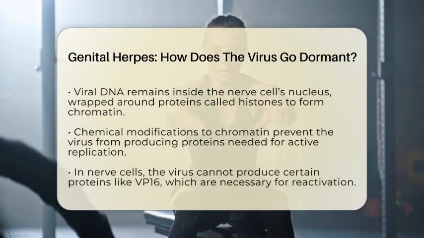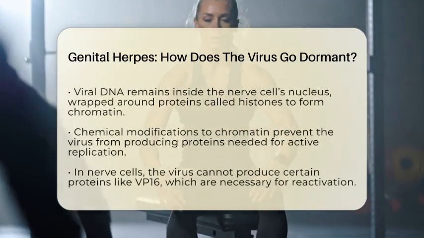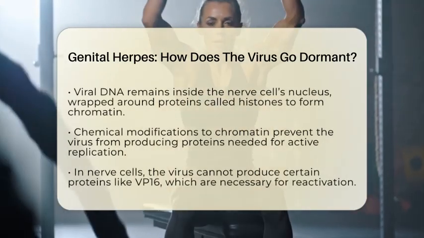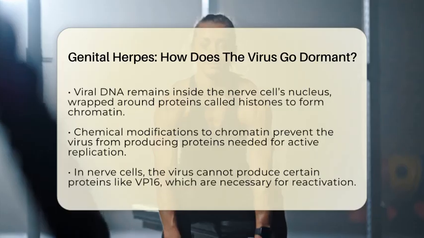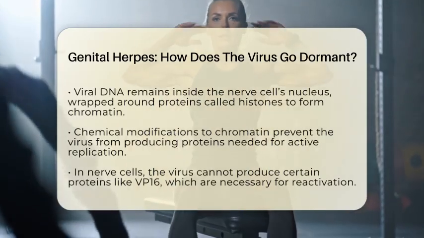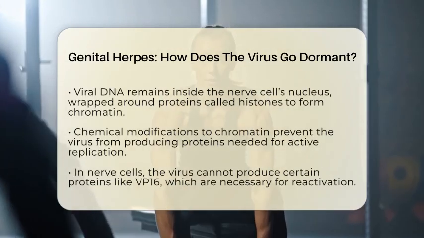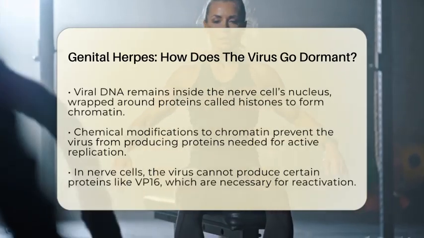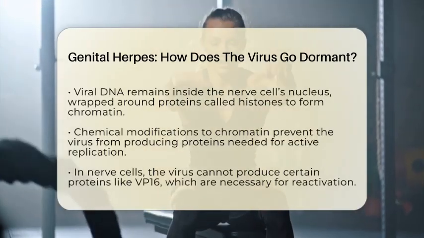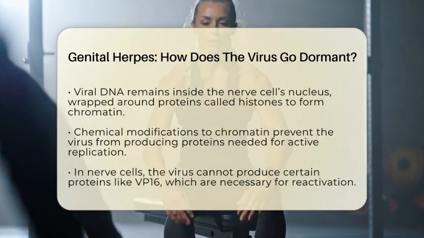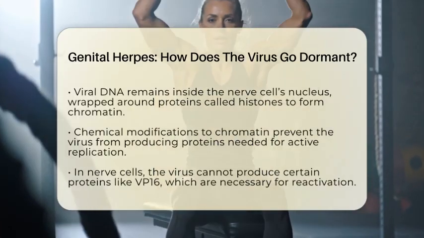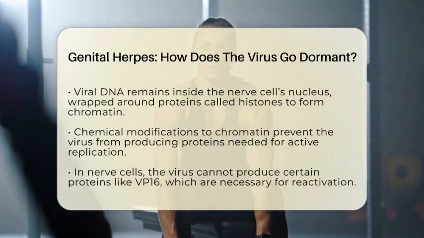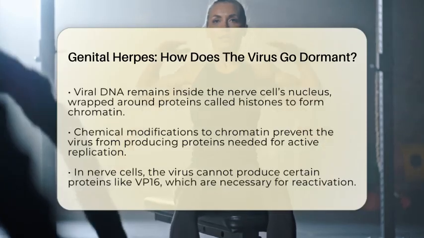The viral DNA is wrapped around proteins called histones, forming structures known as chromatin. Chemical modifications to this chromatin, such as adding repressive marks, prevent the virus from producing the proteins needed for active replication. This process effectively silences the virus, making it invisible to the immune system and preventing it from causing symptoms.